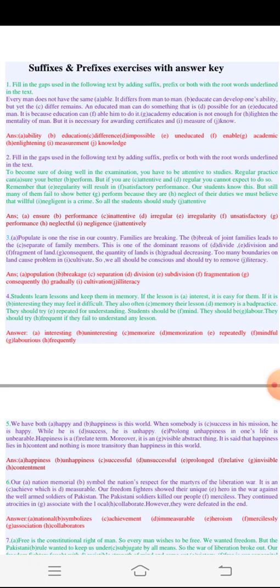We must believe that willful negligence, so it will be a noun there, is a crime. So all the students should study attentively. Here it will be an adverb. So all the students should study attentively.